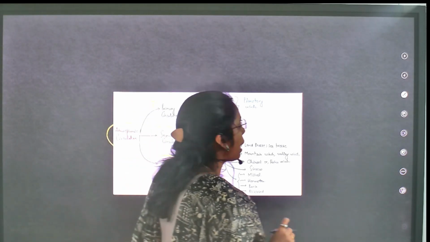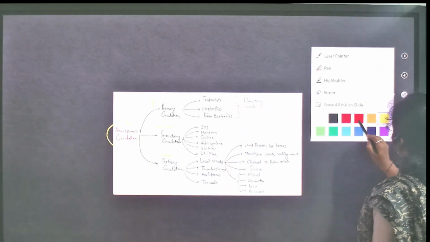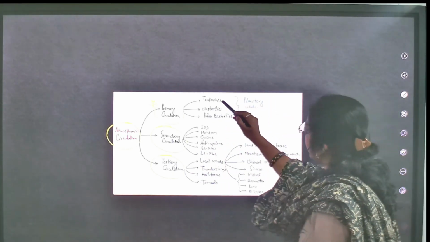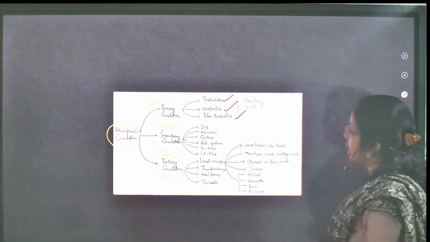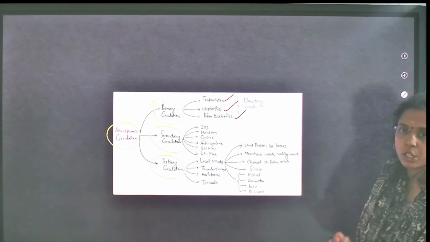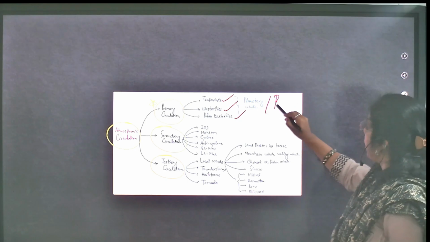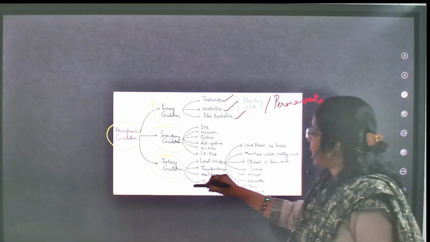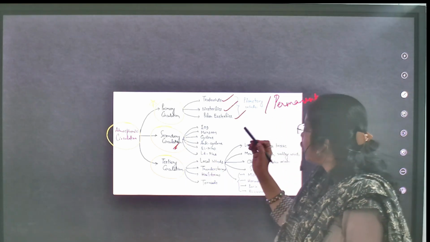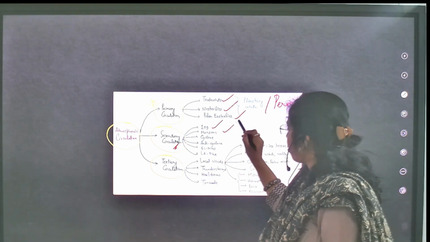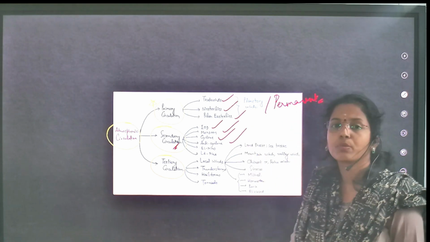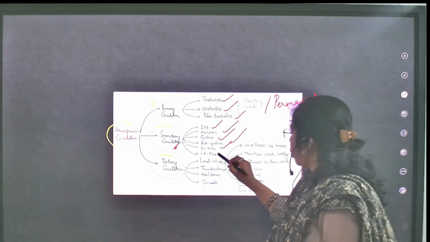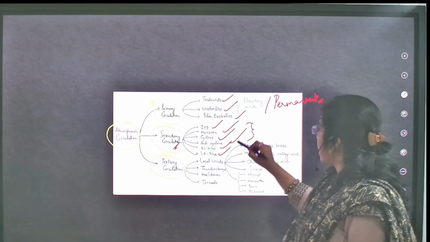Under primary circulation, trade winds, westerlies and polar easterlies come. They are known as planetary winds or permanent winds. In detail we are going to discuss. And under secondary circulation, you will get Indian Ocean dipole, monsoon, cyclones, anticyclones, means temperate cyclones, El Nino, La Nina, all these things come under secondary.